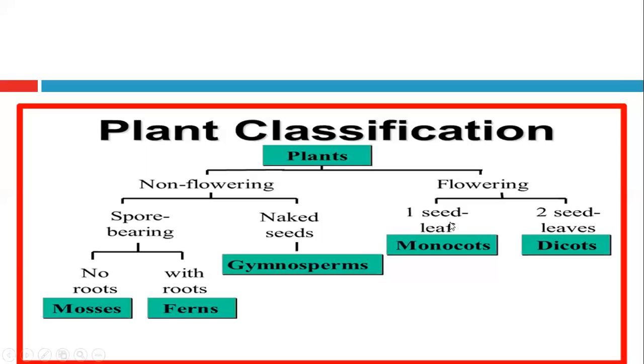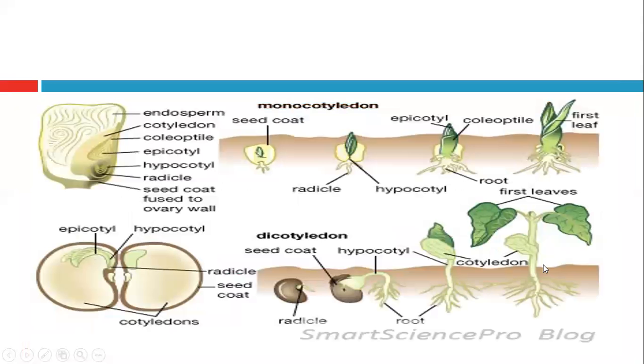Either the flowering plant has one cotyledon or two cotyledons. If they have one cotyledon, they are called monocots. If they have two cotyledons, they are called dicots. So this is a diagram showing one cotyledon only. And here there are two cotyledons, and here is the growing embryo inside, and so on. Here is the cotyledon, and the embryo starts to make the radicle and the stem, and the first leaf starts to appear